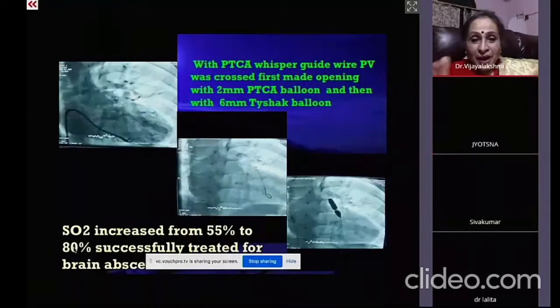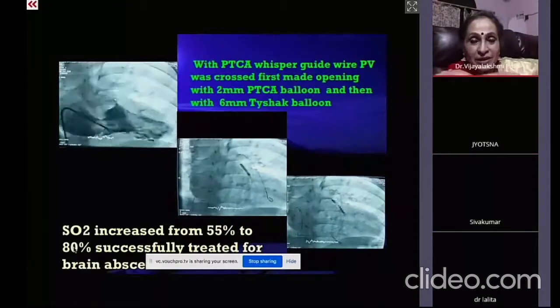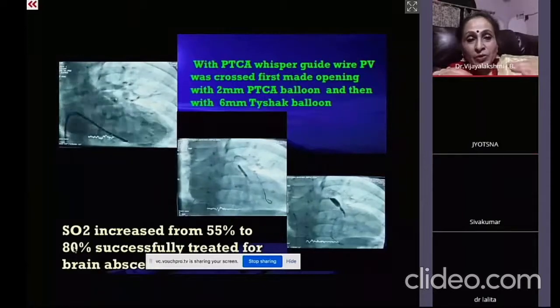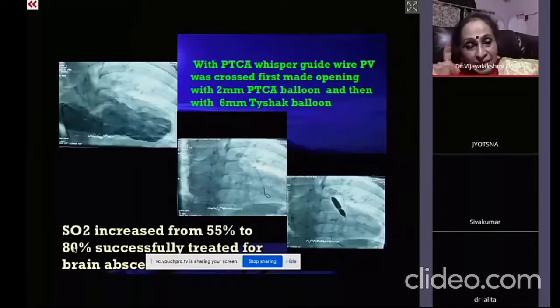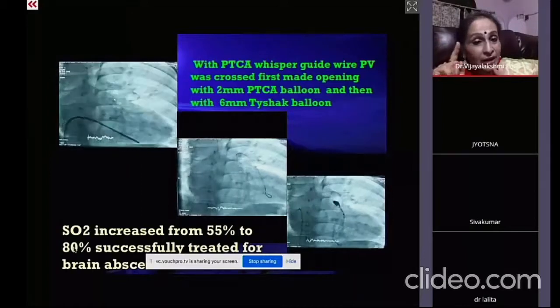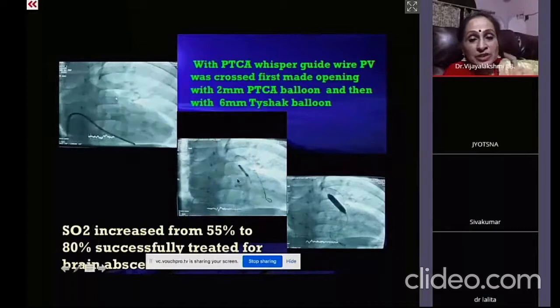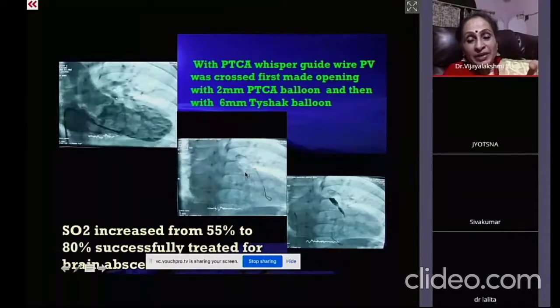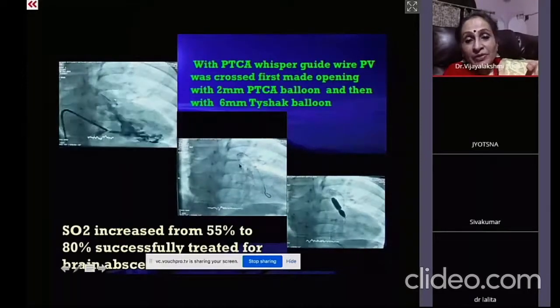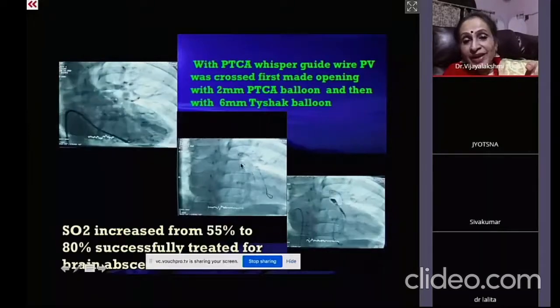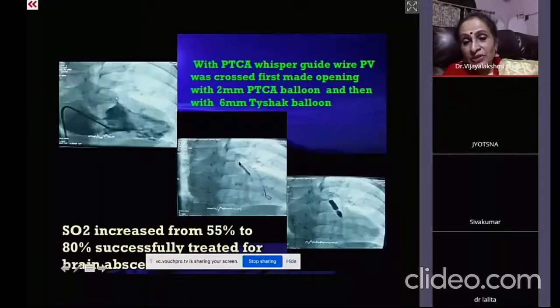Okay. I'm showing you where there is a thin membrane. You can perforate with the PTCA, the other end, hard end. And there you have to be very careful. So instead of the hard end, what I use is the Whisper guide wire or the Shinobi guide wire. So Shinobi guide wire can perforate this very tiny one. And here it was done with the Shinobi guide wire.